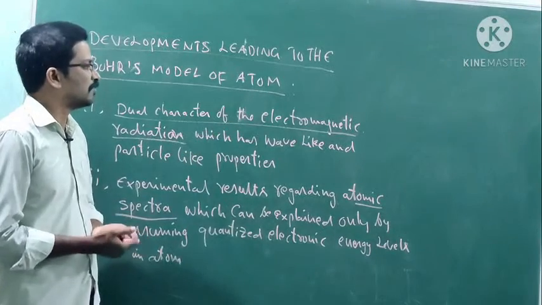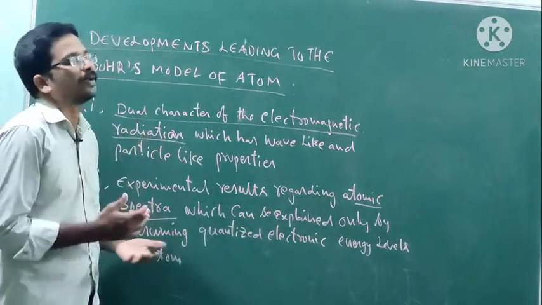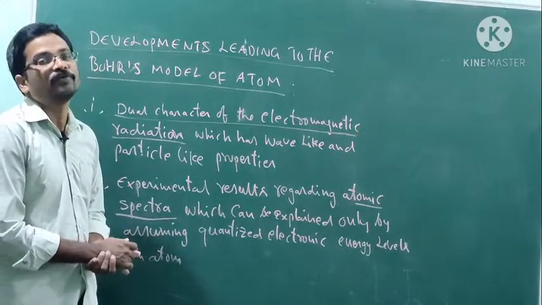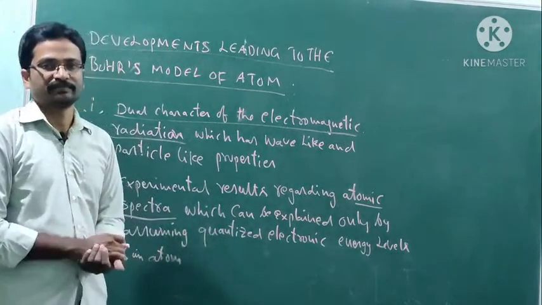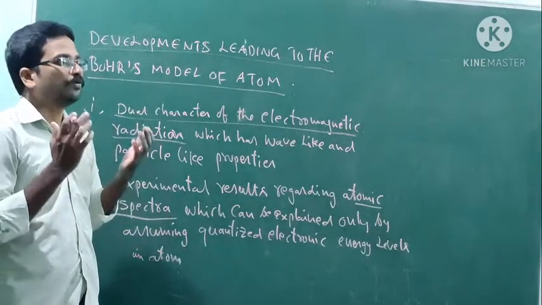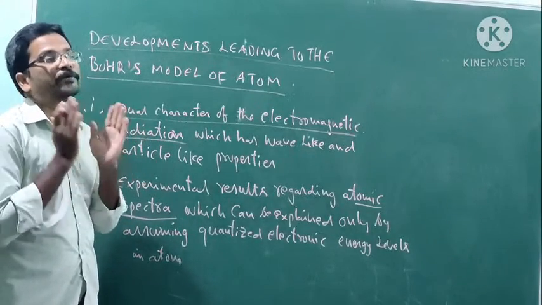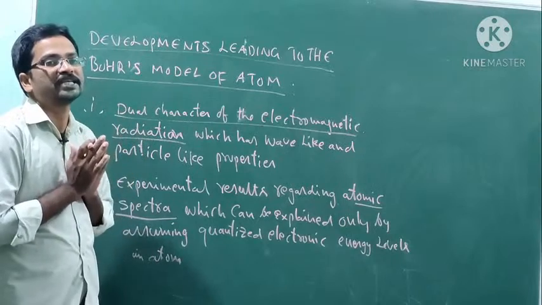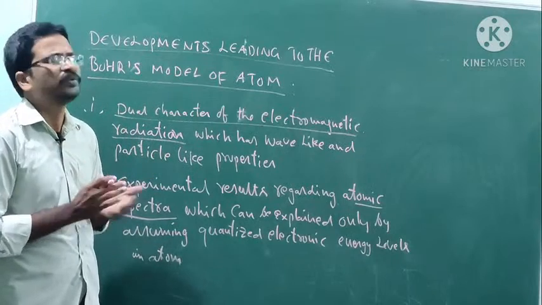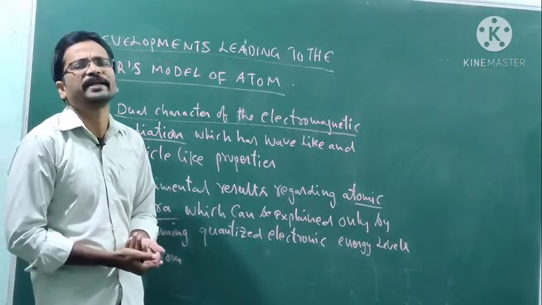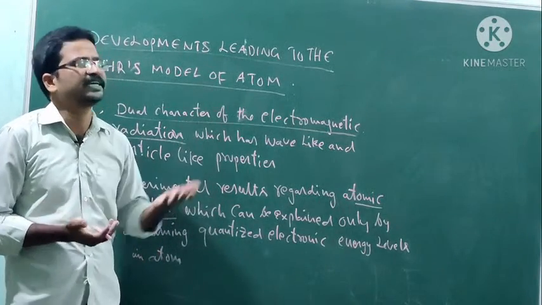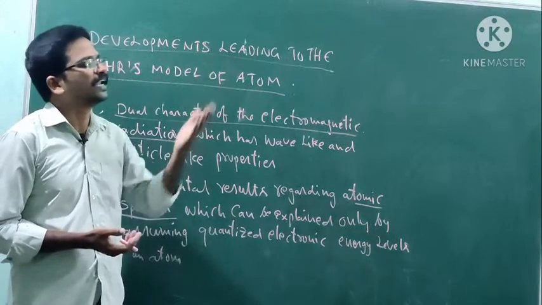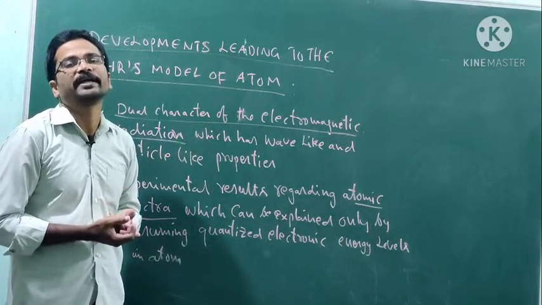Now we want to discuss in detail the wave-like properties of electromagnetic radiation, and how electromagnetic radiation behaves as a wave. We know what electromagnetic radiation means. Any light can emit electromagnetic radiation.